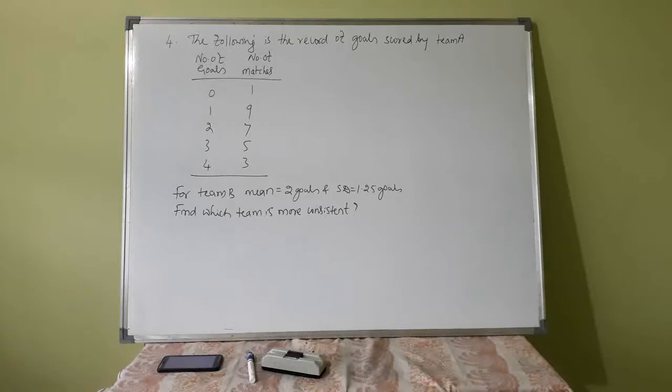So consistency is measured by its coefficient of variation. Whichever team has less coefficient of variation is regarded as more consistent in scoring. If two or more teams have the same average score, then it is enough if you compare only standard deviations. For that, here we have to find mean and standard deviation of team A first. Okay, let us find that.